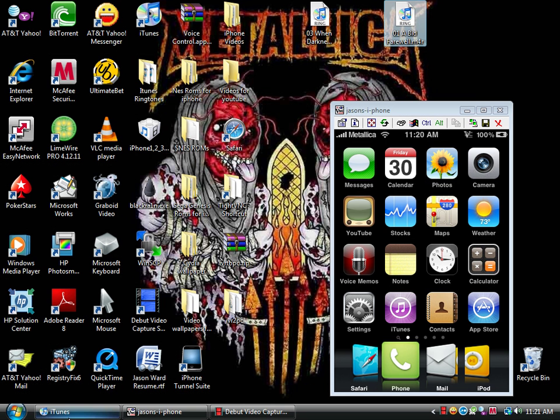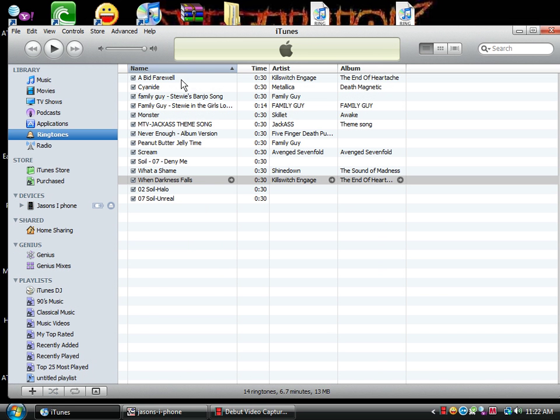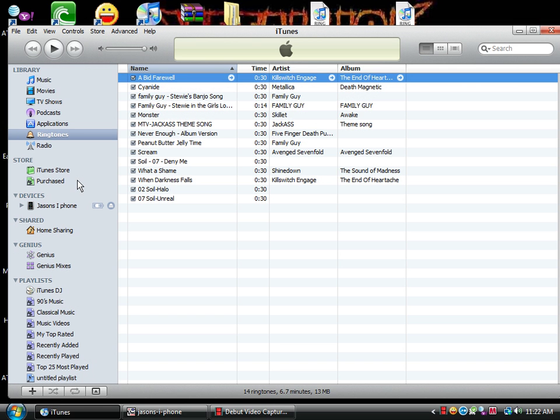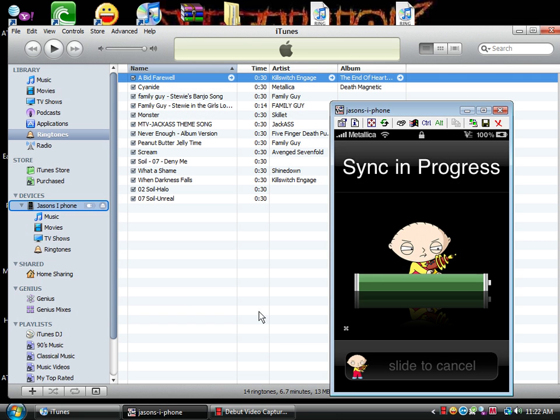Go back into iTunes, drag and drop that file into your ringtones. Then we'll go over here to ringtones, and there it is up top. Take it, drag it over here to where it says iPhone. Make sure your iPhone is hooked up via the USB cable to your computer. Drop it in there and your phone should sync. Sync in progress.